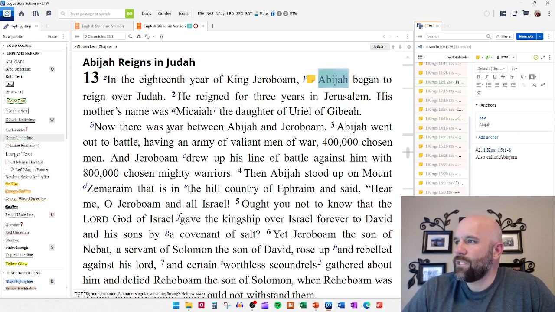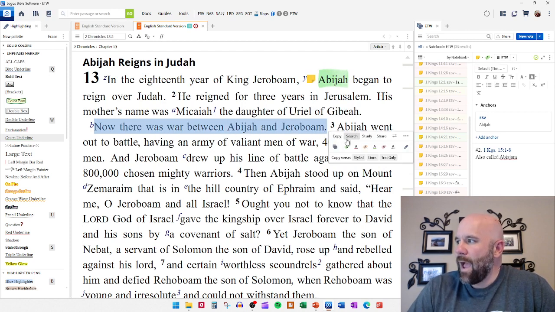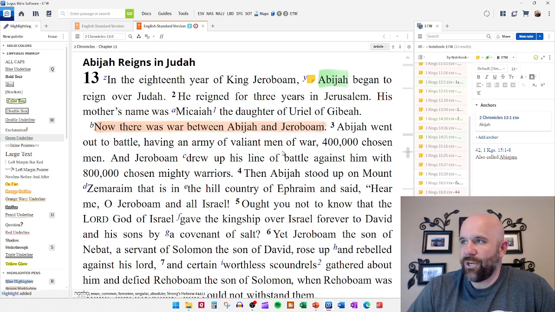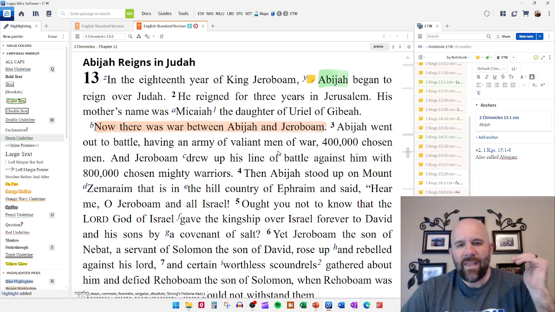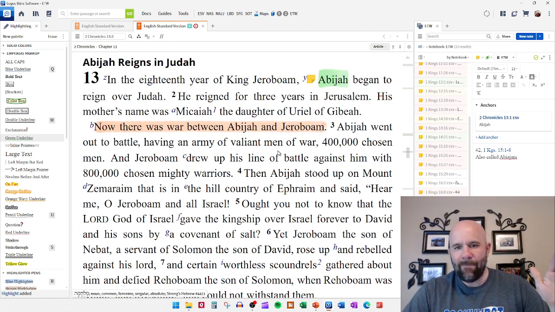In verse 2, let's go to the new paragraph, the second part of verse 2. It says, "Now there was war between Abijah and Jeroboam." I'm going to make that orange because that is a section heading that's going to define basically this entire section.